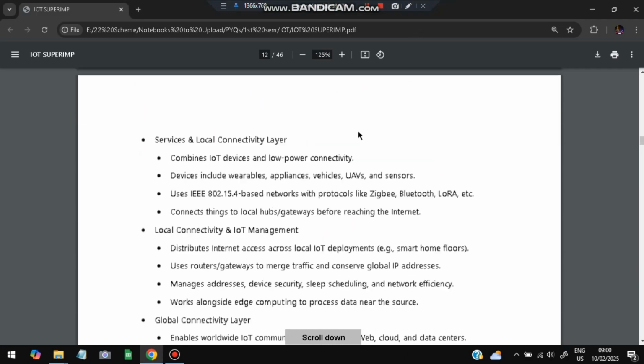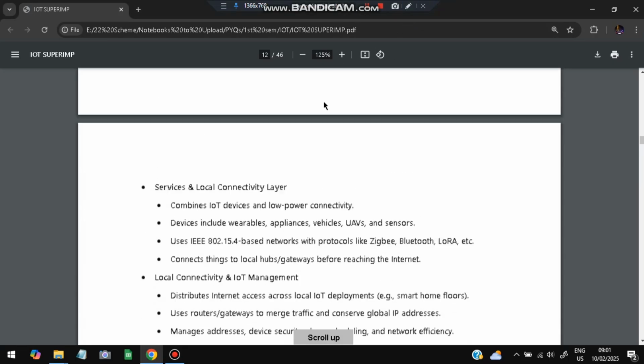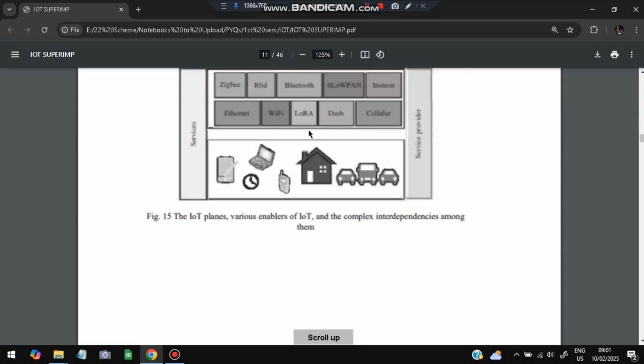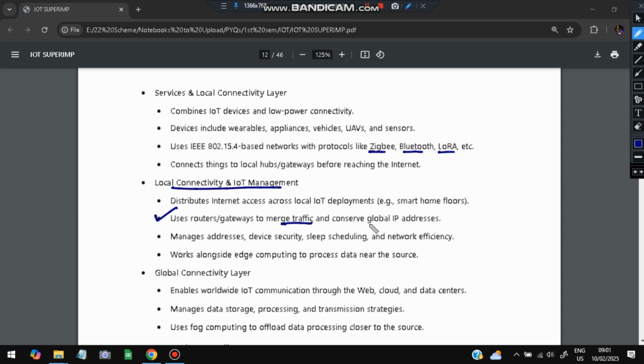Okay, so some theory points are also here. First one is the services and local connectivity layer, which I discussed here, right? This is the layer which is services and local connectivity. In service and local connectivity, we will be having the devices including wearable appliances, vehicles, UAVs, and sensors, and the protocols used will be Zigbee, Bluetooth, and so on to connect the devices. Okay, and local connectivity and IoT management. Here we'll be using the routers and gateways to merge the traffic and conserve the global IP address. Okay, and it works alongside edge computing.